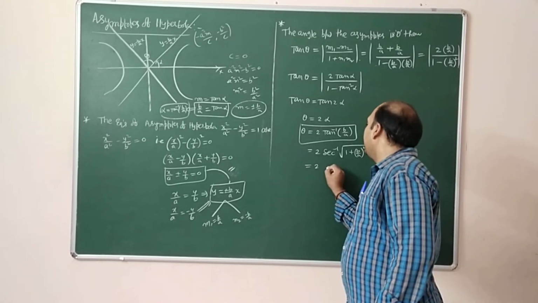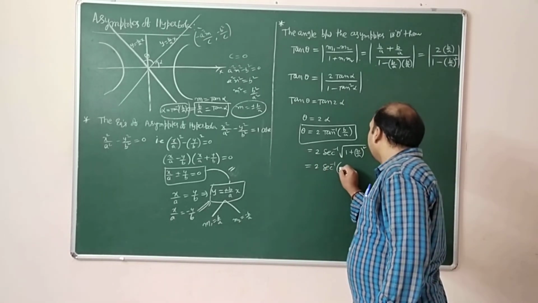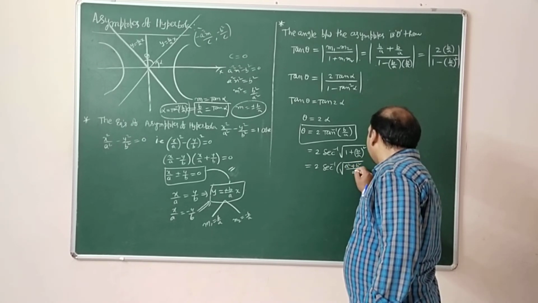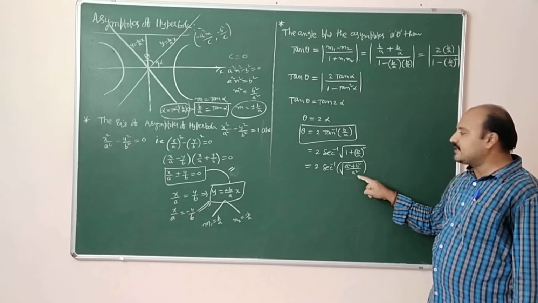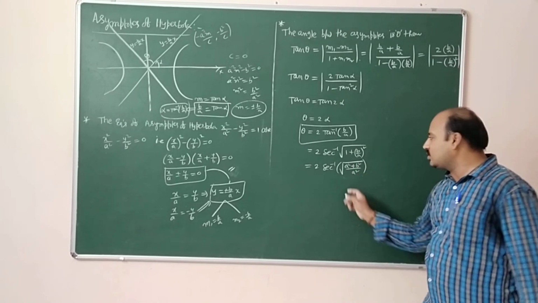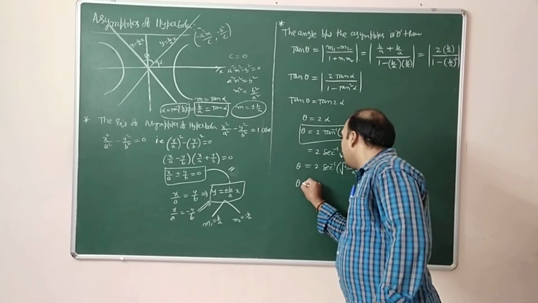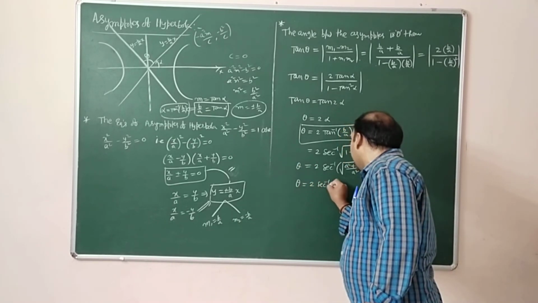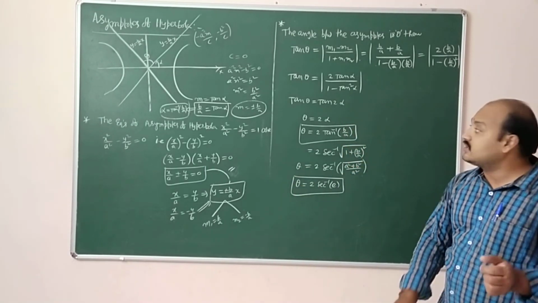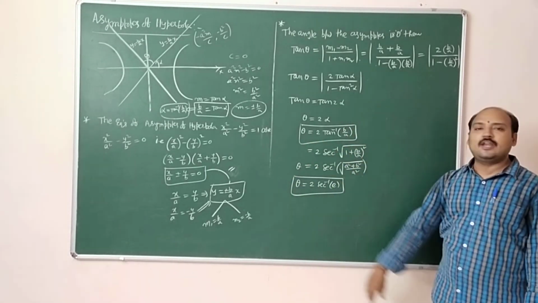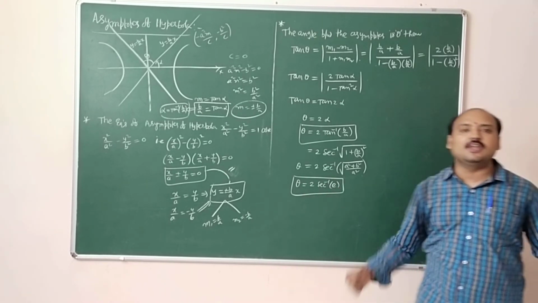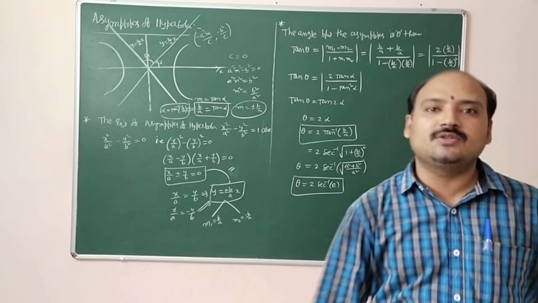That is equal to 2 into secant inverse of root of a square plus b square divided by a square. This is the formula for eccentricity of the hyperbola only, no? e is equal to root over a square plus b square by a square. So theta is equal to 2 secant inverse of e. You can write like this also. So the angle between the asymptotes is theta equal to 2 tan inverse of b by a or theta equal to 2 secant inverse of e. Any formula we can use.